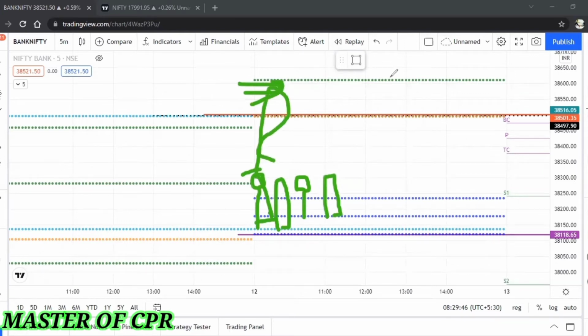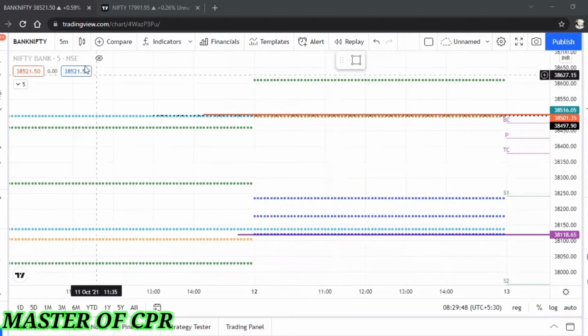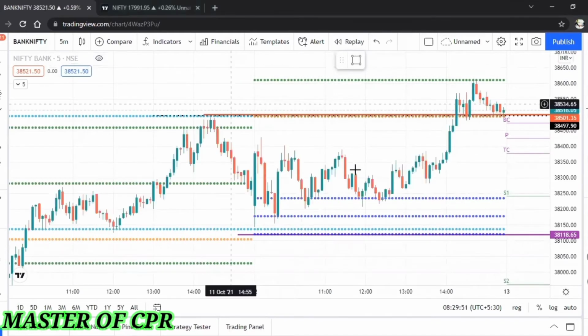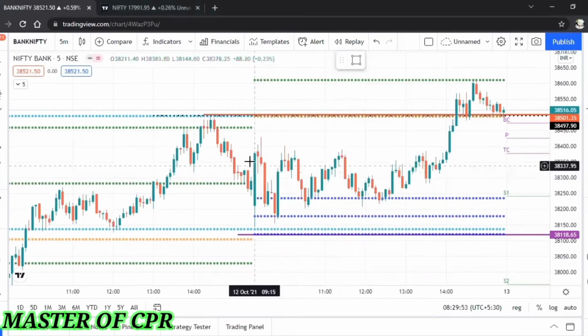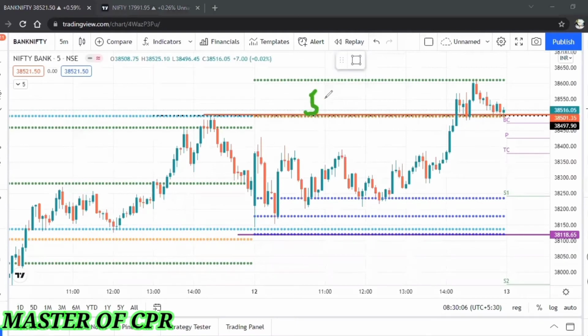So this is the important thing to remember. Don't jump immediately into the trade after seeing big bars. Don't do that. This is the retailer's mindset. Sometimes they can make a profit of 50 points, 40 points, 20 points. But when they lose, they will lose 50 points, 100 points, 200 points. That's when they blame the stock market and leave. Don't try to gamble. No need to gamble for small risk. If risk and reward is good, then only enter, or else don't enter.